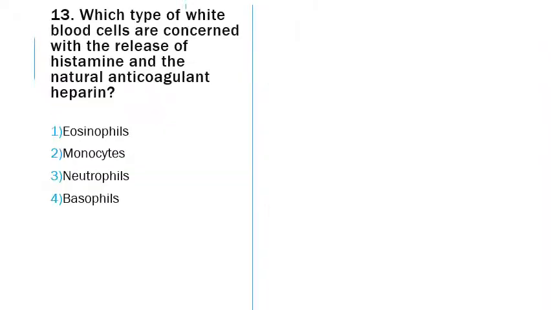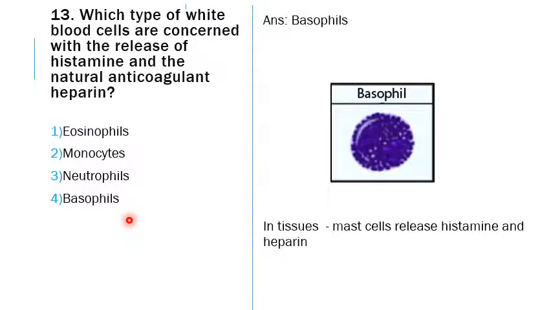The next question is 13. Which type of white blood cells are concerned with the release of histamine and the natural anticoagulant heparin? We have already revised which blood cell releases histamine and heparin. It is the basophils. See here, it is the basophil which does this. In the tissues, we have a similar cell called the mast cell that releases histamine and heparin. We can know this too.